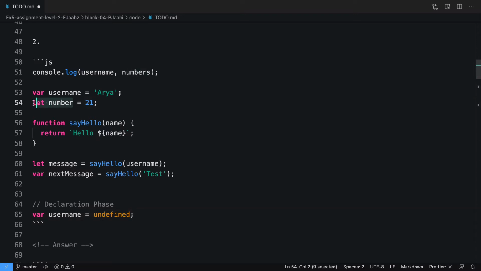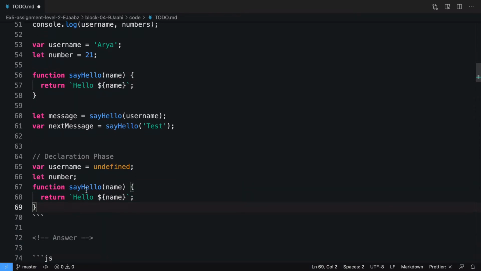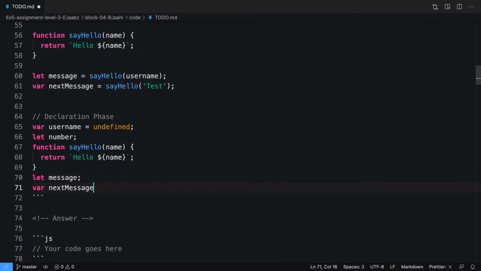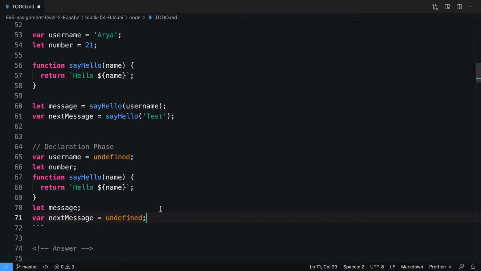Moving on to next, we have another variable declaration called number, it will not be initialized. We have a function declaration called say hello, so we will define it here. We have two other variables, message, it is defined using let, so it will not be initialized. Var next message will be initialized with undefined. So declaration phase is over.